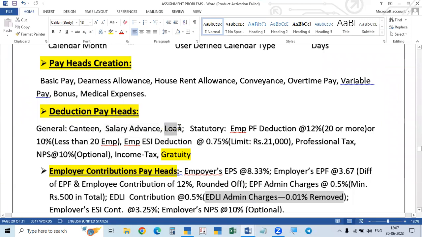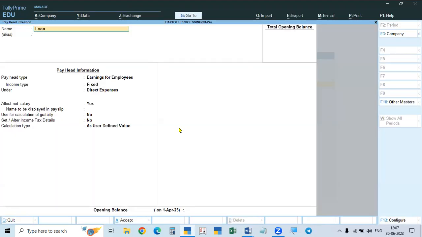And another one, again, is a loan, some loan given to the employee. It may be a general loan, an education loan for the children, a housing loan, whatever it may be. We will write loan deduction: education loan deduction or housing loan deduction or some festival loan, something.